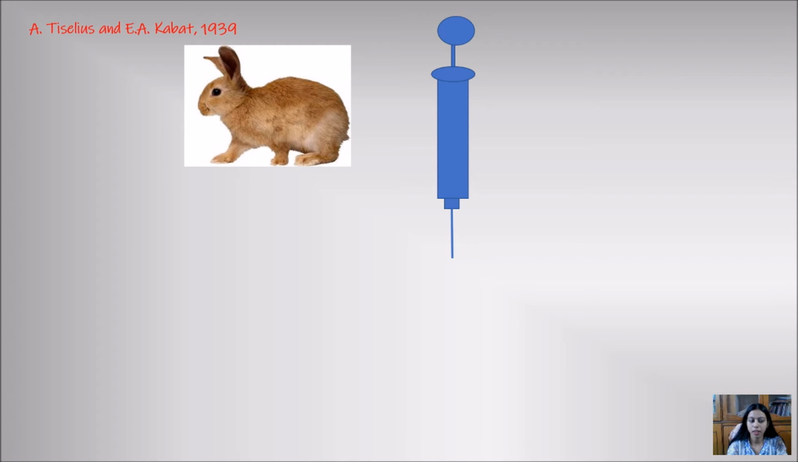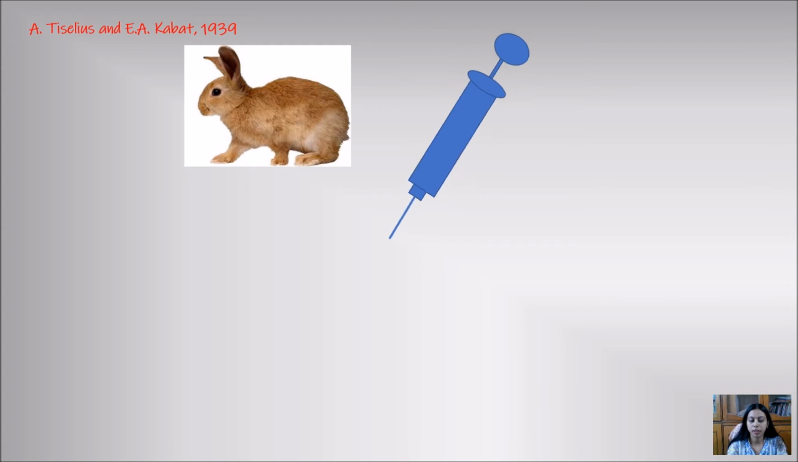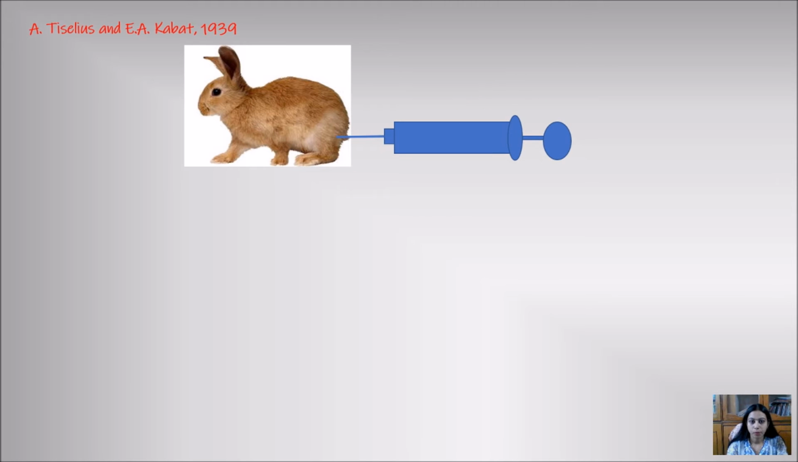How was this concluded? It was concluded by an experiment conducted by A. Tiselius and E. A. Kabat in 1939. They immunized a rabbit with ovalbumin isolated from a goat. We know that there is a large difference between the rabbit and goat species, so the goat ovalbumin is treated as an antigen by the rabbit, and the rabbit starts producing antibody. This is the mechanism which we know now.